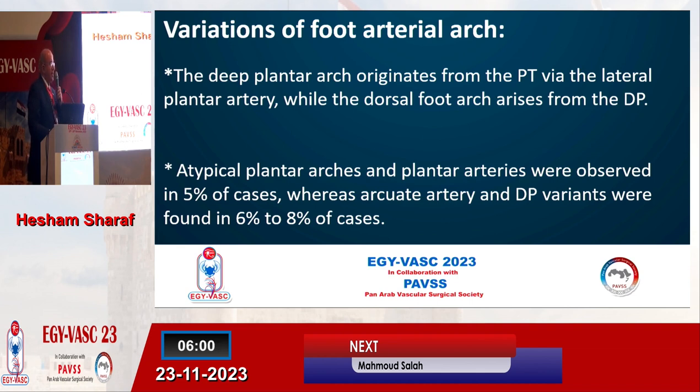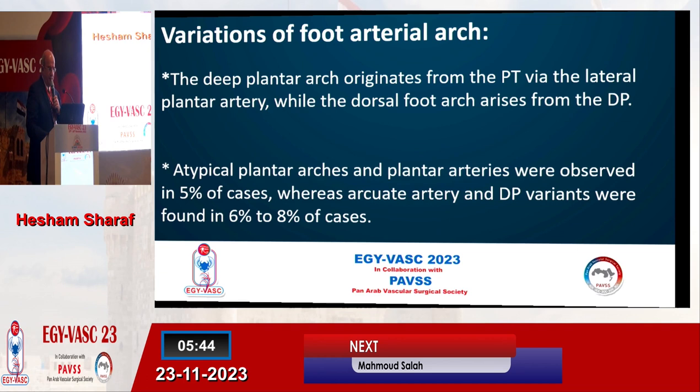Also, there is atypical or abnormal anatomy, as Dr. Samer mentioned. Plantar arch and plantar artery variants were observed in 5% of cases, whereas arcuate artery and dorsalis pedis artery variants were present in 6 to 8% of cases.